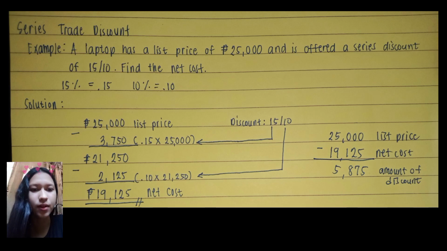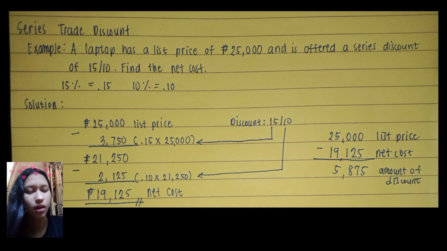Next example is for series trade discount. A laptop has a list price of 25,000 and is offered a series discount of 15 and 10. Find the net cost. First, we're going to identify the list price, which is 25,000 pesos, and the series discount, which is 15 over 10. We're going to transform first the 15 and 10 into decimal. So 15% is equal to 0.15 and 10% is equal to 0.10.